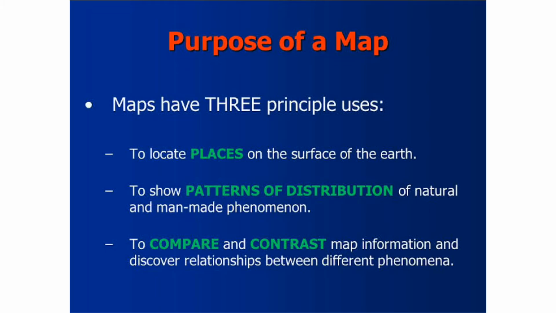In other words, we can say that maps have three principal uses: to locate places on the surface of the earth, to show patterns of distribution of natural and man-made phenomena, and to compare and contrast map information and discover relationships between different phenomena.